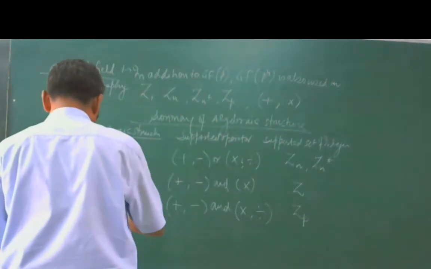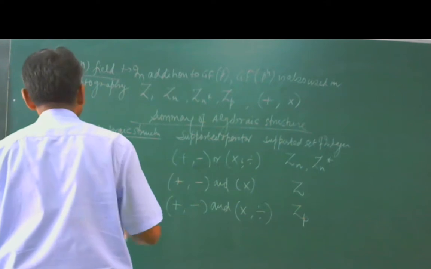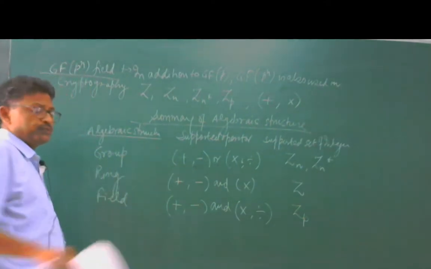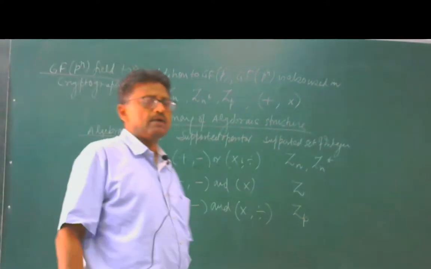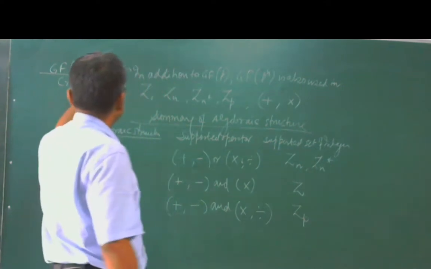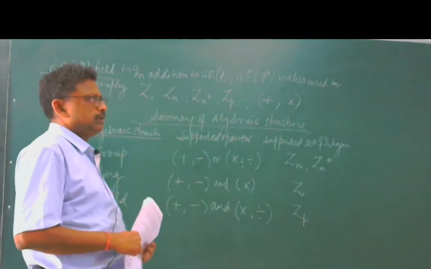So we will go into the detail of Galois field, that is GF(2^n), GF(p^n). We will start with p equal to 2.